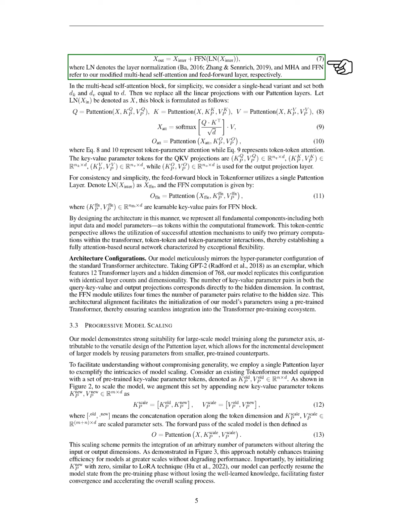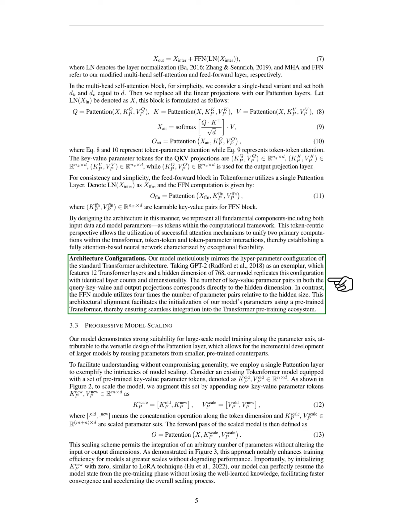We also ensure that the feed-forward block utilizes a single Pattention layer, maintaining consistency in our design. Our model closely aligns with the hyperparameter configuration of standard transformer architectures, such as GPT-2, replicating its layer count and dimensionality. The number of key-value parameter pairs in our model corresponds to the hidden dimension, while the feed-forward module uses a larger number of parameter pairs.